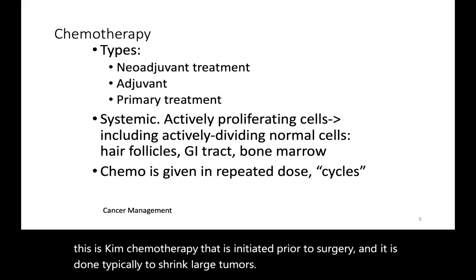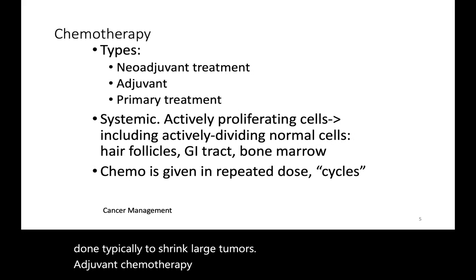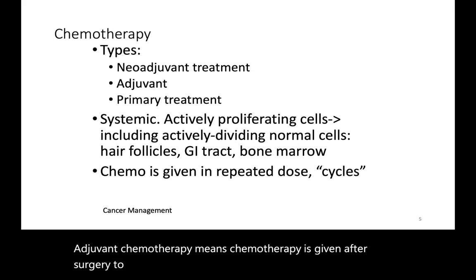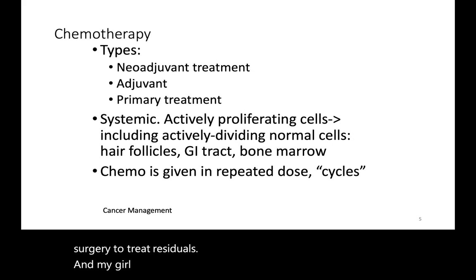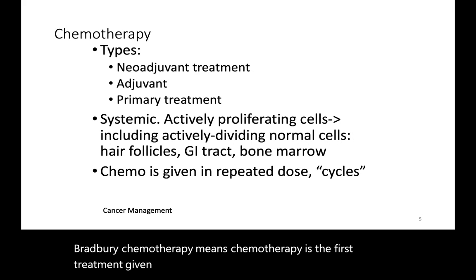Adjuvant chemotherapy means chemotherapy is given after surgery to treat residuals and micrometastasis. Primary chemotherapy means chemotherapy is the first treatment given for a disease or is accepted as the best treatment.